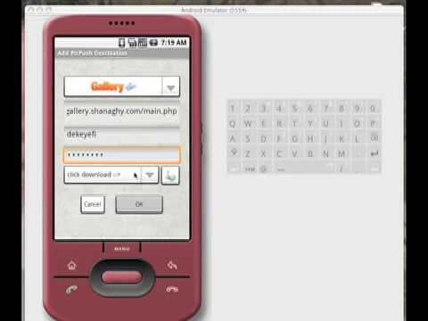one of the things PicPush needs to know is the name of the album that you want to upload your pictures to. Right now, this is where the albums will show up. It's telling me I need to click this button here. This will go to my Gallery 2 server and download all the albums that exist on the server. If there's none there, it'll try and create one. So, let's click the button. Now it logs in and it requests the list.